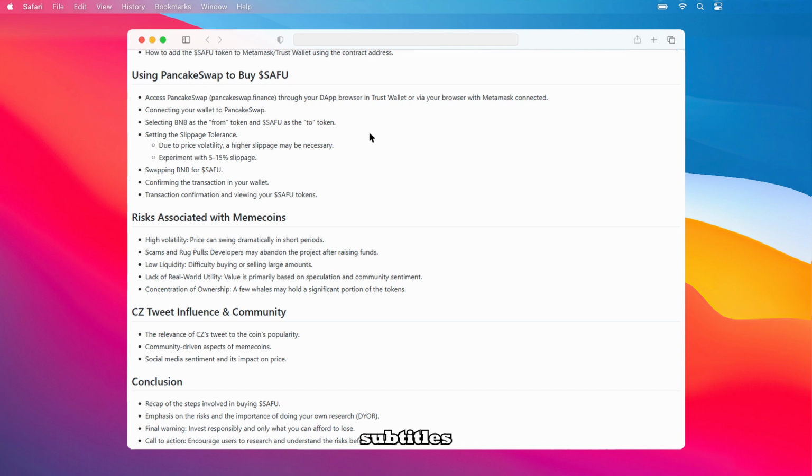Let's quickly recap the steps we covered for buying the $SAFU token. Remember, it's absolutely crucial to understand the risks involved in investing in cryptocurrencies, especially meme coins, and to always do your own research. Before you invest a single dollar, make sure you fully understand what you're getting into. And finally, a very important warning: only invest what you can comfortably afford to lose. Cryptocurrency investments can be highly volatile, and it's essential to manage your risk wisely. We really encourage you to dive deeper, research, and fully understand all potential risks before making any investment decisions.